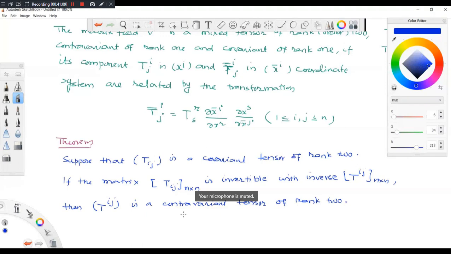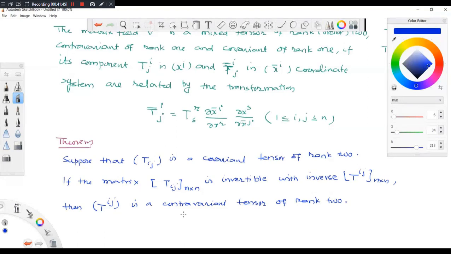you will now get one more good idea. What is that good idea? If Tij is a covariant tensor, so it is a matrix. Then what will be its inverse? Not inverse, what is the corresponding contravariant tensor? You can call it the inverse of that. So for covariant and contravariant tensors of order 2 you get an idea of inverse. So that way you should take it.